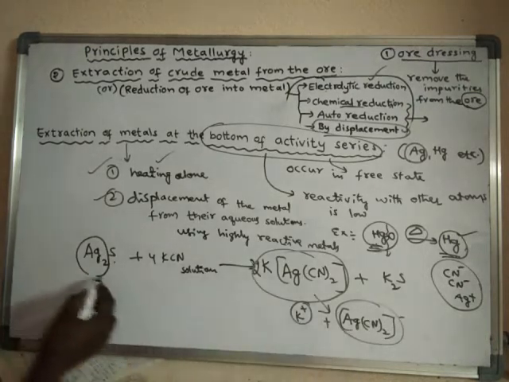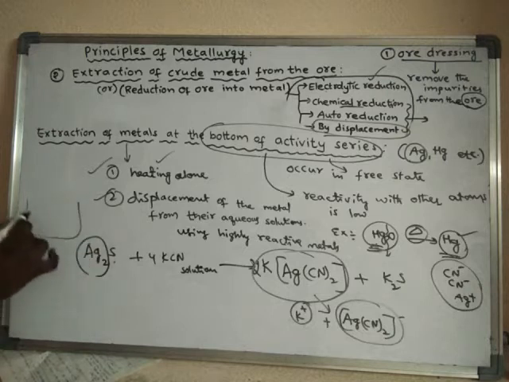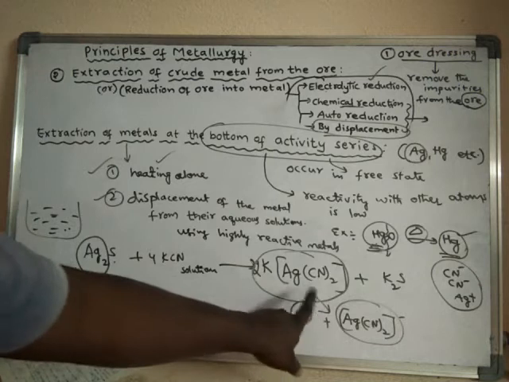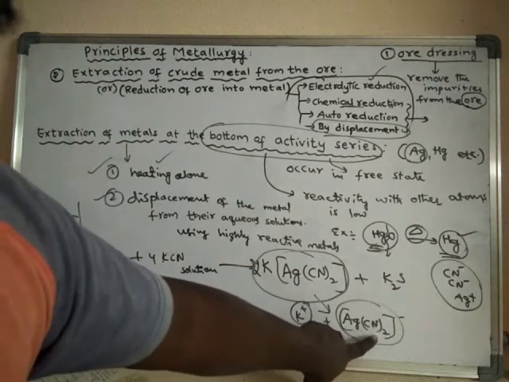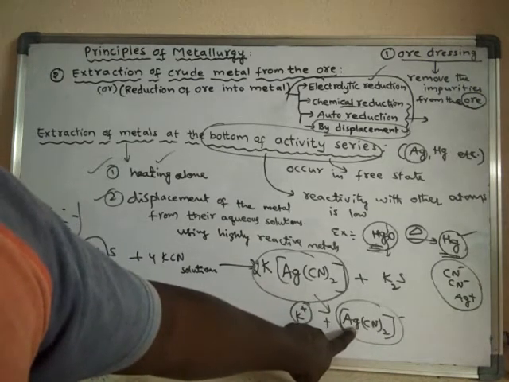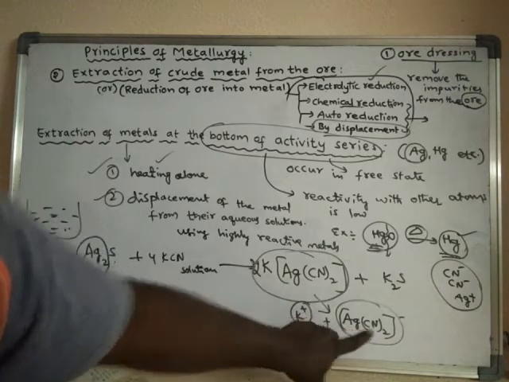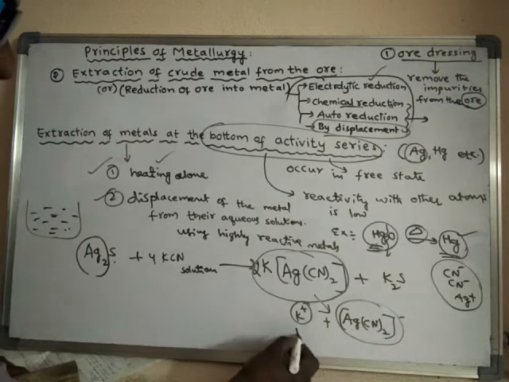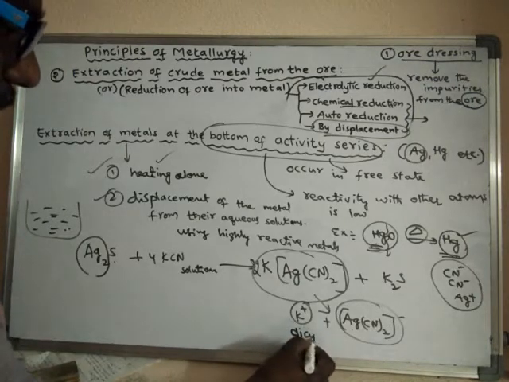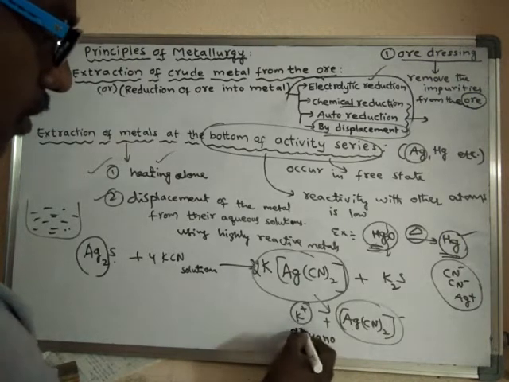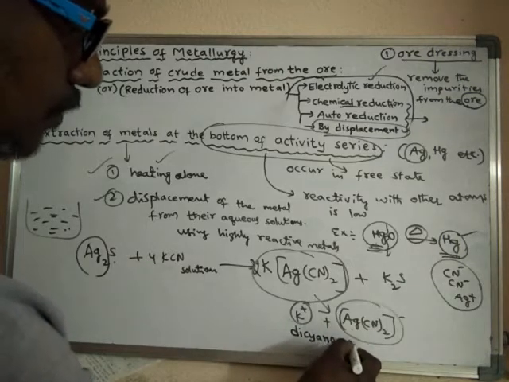Now this is a solution. In this solution, silver is present as dicyanoargentate(I). So this is called dicyanoargentate(I).